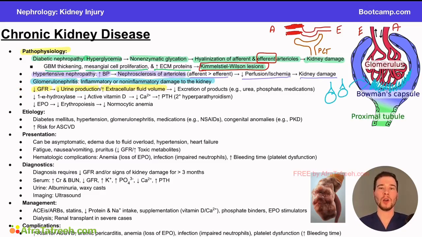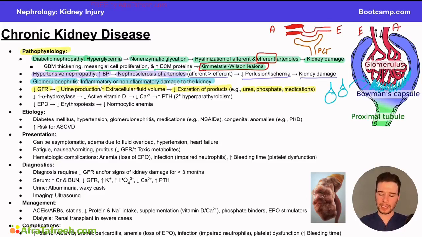In addition to our water, we're also not excreting some other key products as well, including urea, phosphate, and various medications. And so we'll talk much more about this in terms of what we'll see in these patients, what their presentation will be like, what their diagnostics will be like. But this all comes down to the fact that in chronic kidney disease, we have damage to the kidney. We're not filtering substances as well. We have a decreased GFR.